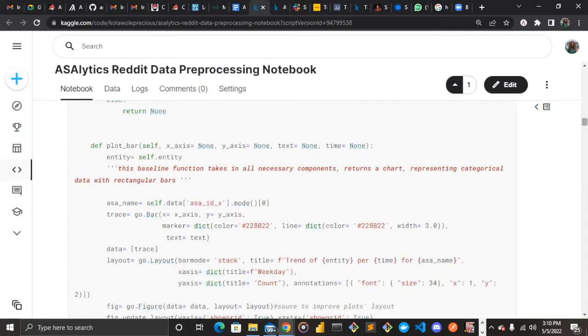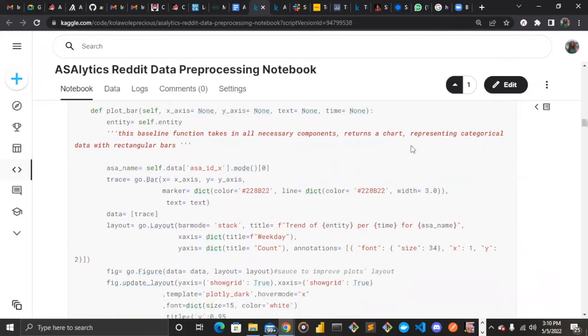All right, so our bar chart is taking in the x-axis, the y-axis, the text to be displayed on the output of our visual, and the time at which the analysis will be done. So this is like a baseline function with all necessary components, and it returns the chart for all the other functions which will be discussed below.